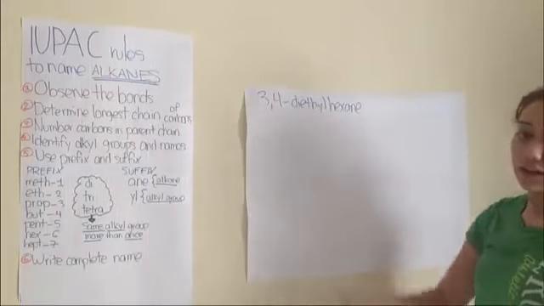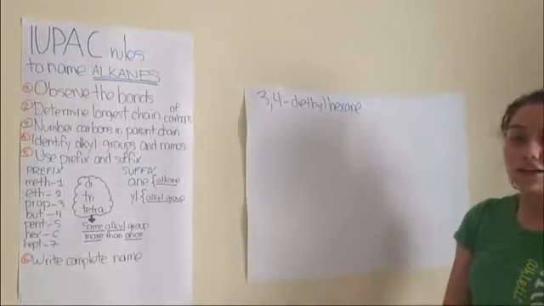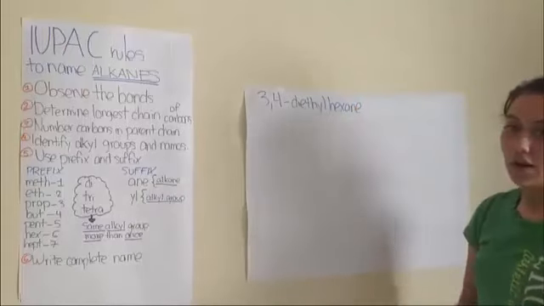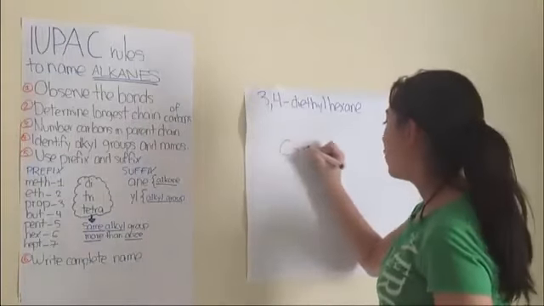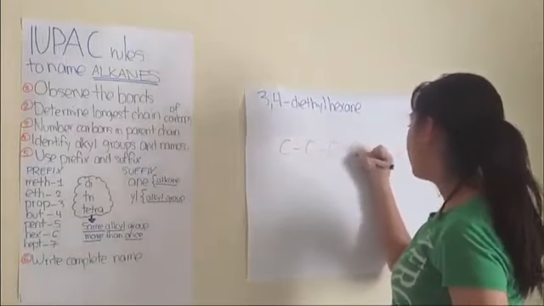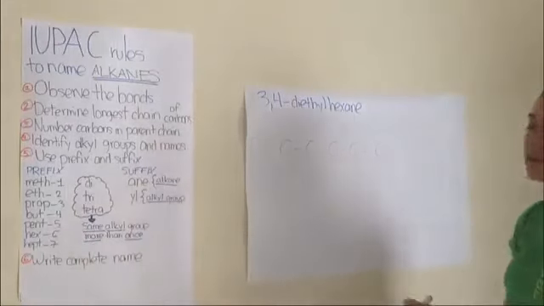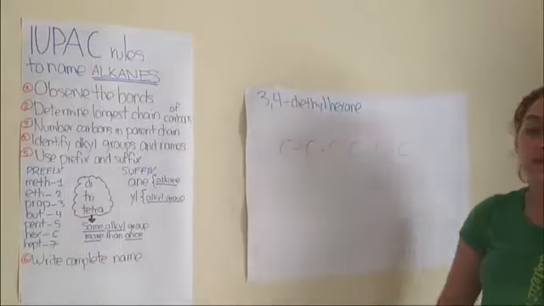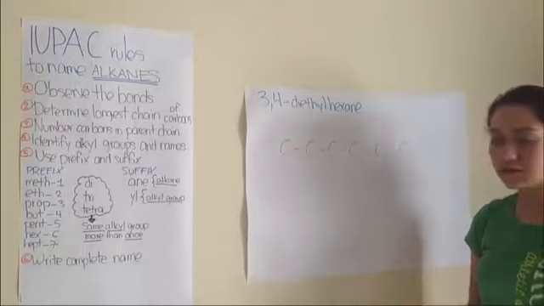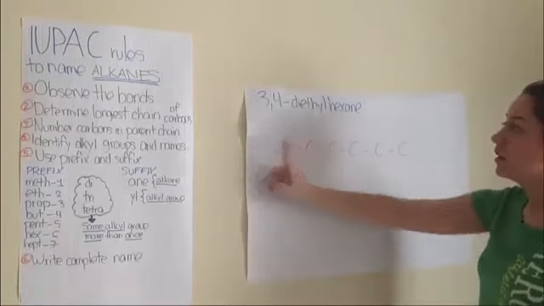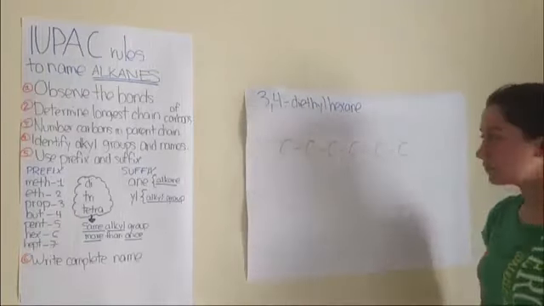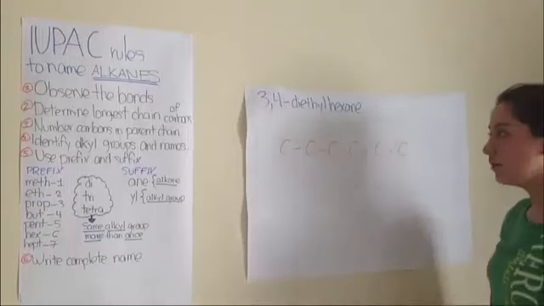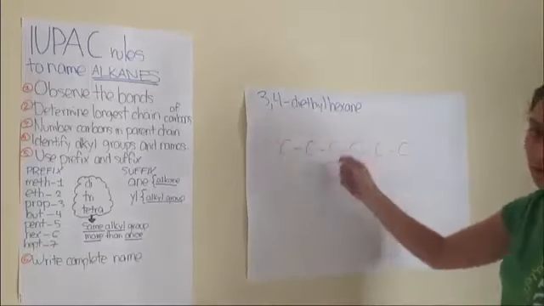First, you can see that it says this alkane is a hexane, which means it has 6 carbons. So the first step is to start writing the 6 carbons. So we have 1, 2, 3, 4, 5, and 6 carbons. Now, here we have diethyl, which means we have 2 alkyl groups that are ethyls. These 2 alkyl groups are located on carbon 3 and carbon number 4. We can name the carbons, but I'm not going to count them now. We're just going to count them like this. We don't have to write it.